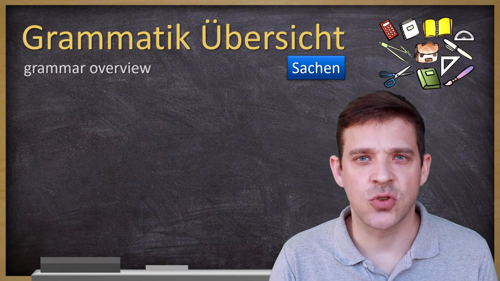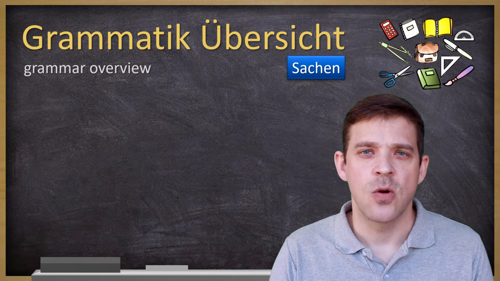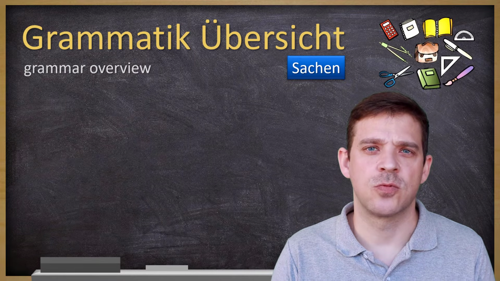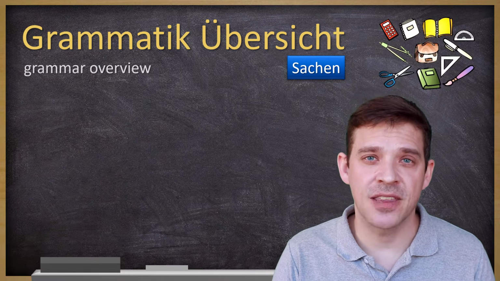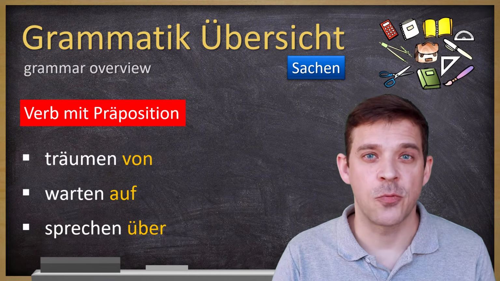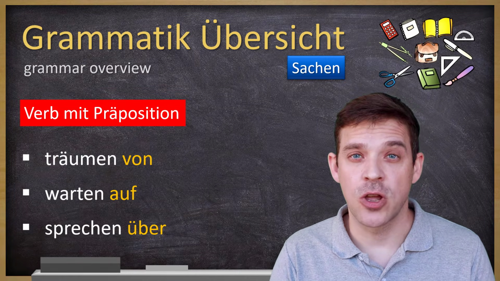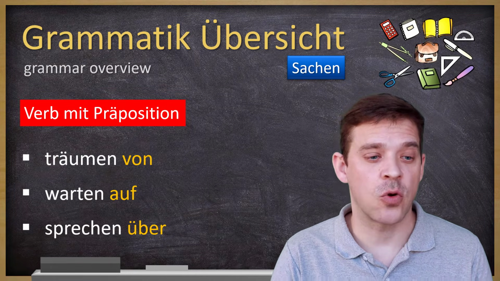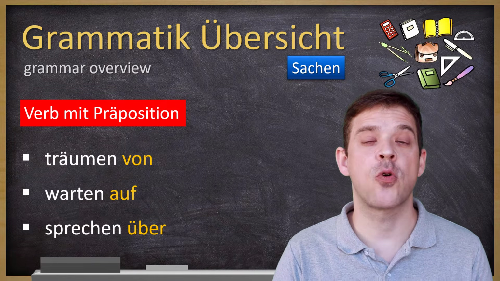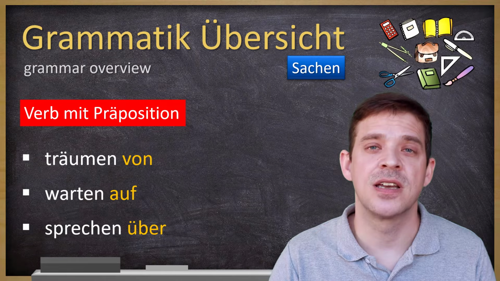First here, a short grammar table, so you see what we're going to talk about. When we use those da compound words, we usually use them together with verbs. And important here, verbs which come with prepositions. For example, träumen von, to dream of something, or warten auf, to wait for something, oder sprechen über, to talk about something.